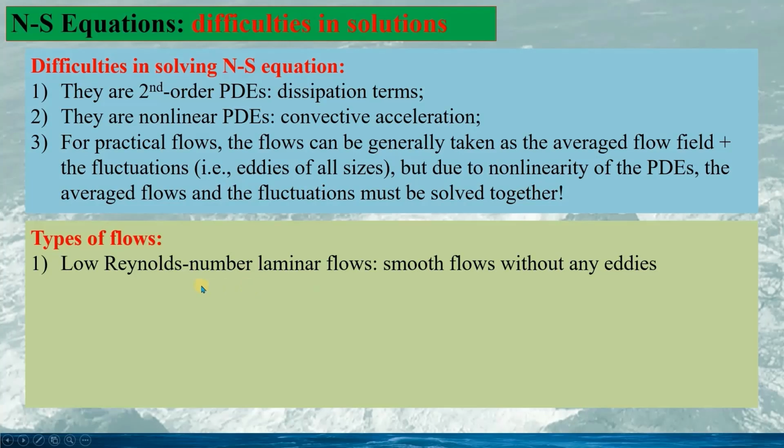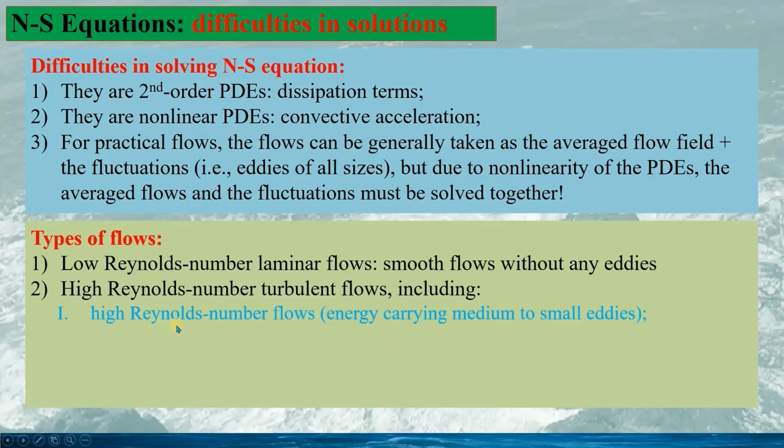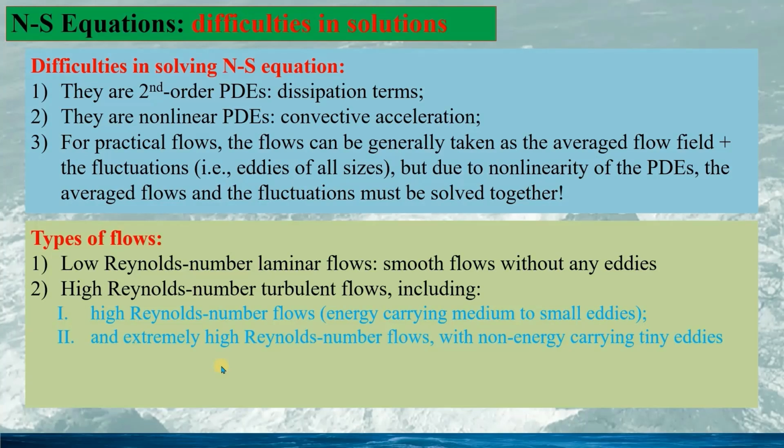When the flow is slow, the corresponding Reynolds number may be small. Thus, the flow can be laminar. This is a type of smooth flow without any eddies. We have high Reynolds number turbulent flows, including the high Reynolds number flows with the energy carrying eddies from medium to small sizes.